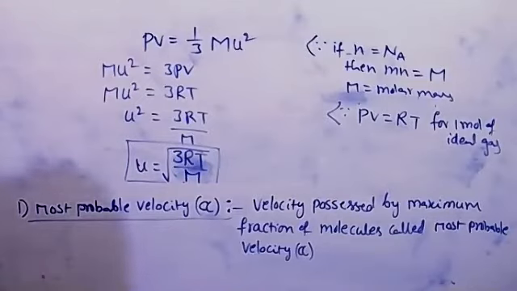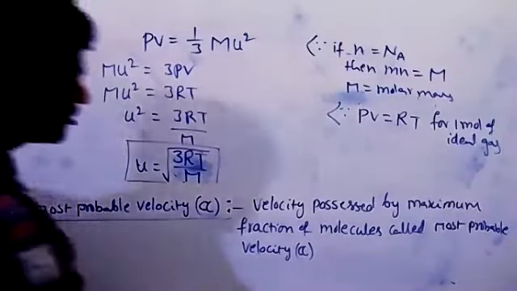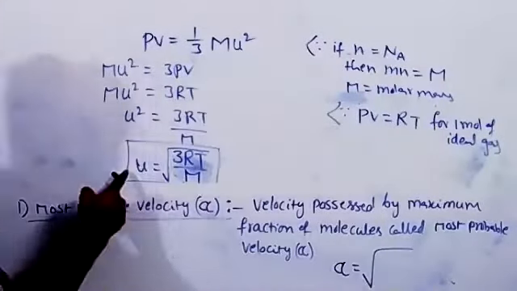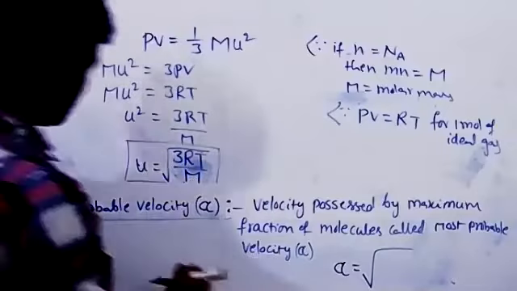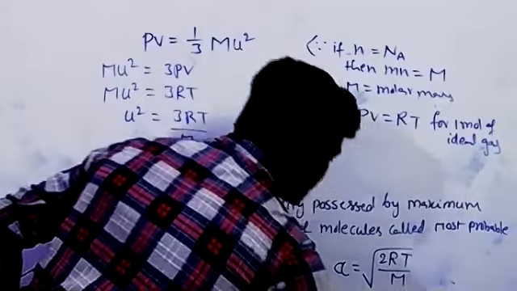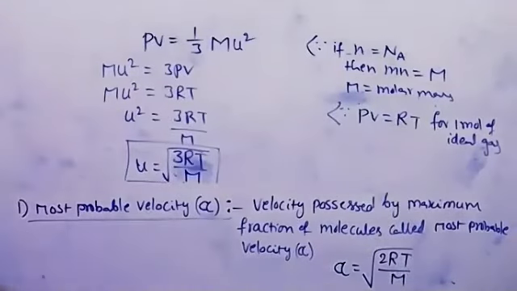So the formula is alpha is equal to square root of 2RT by m. RMS velocity is 3RT by m, and most probable velocity is 2RT by m.